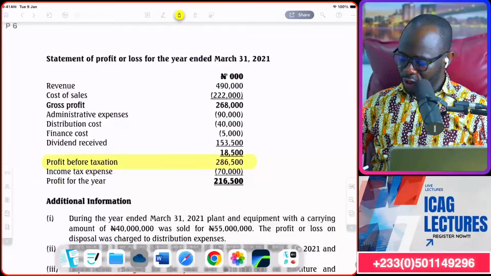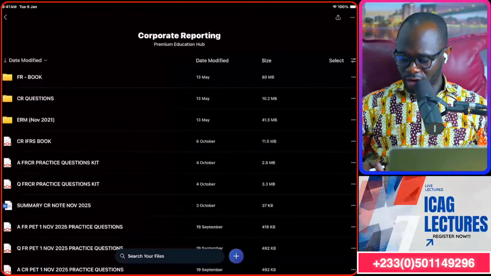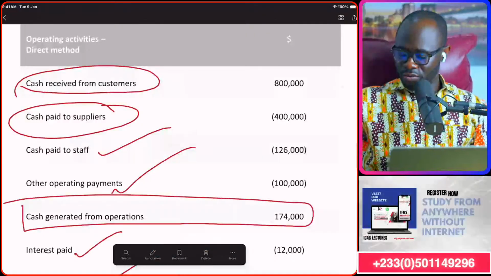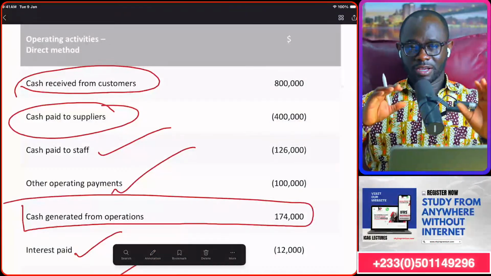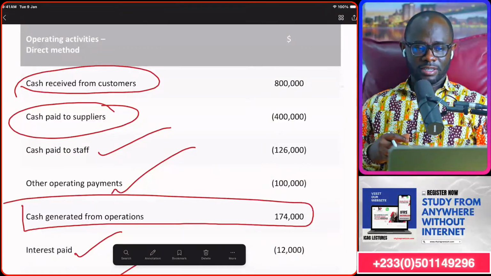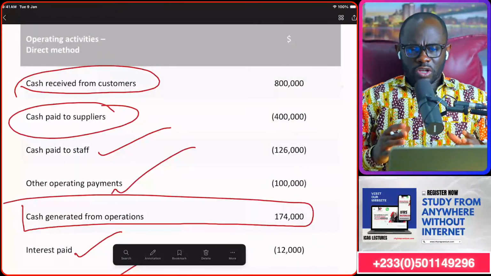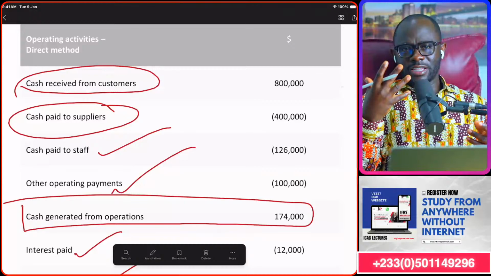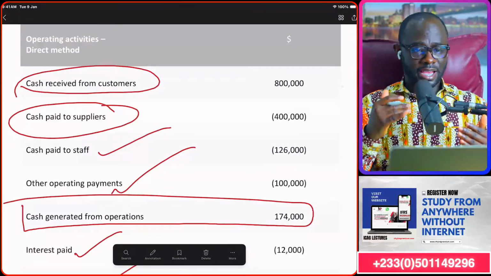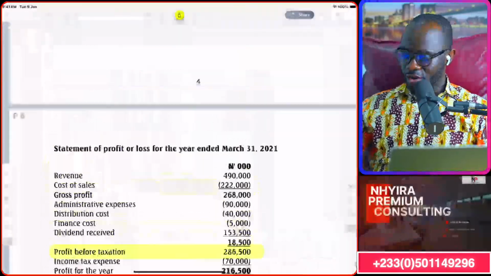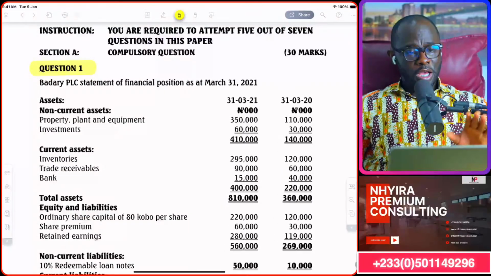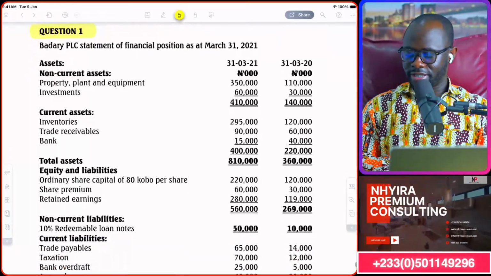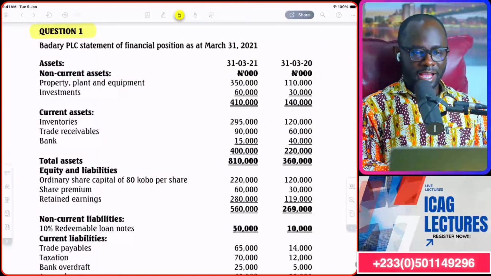Right. But we know in the operating activities, the things that we are going to be trying to bring, let's see if I can bring the pro forma back up, is to bring the cash we have received from our customers, how much we paid our suppliers, how much we spend on operating expenses. So the direct method is taking us back to the usual thing, not the profit statement or P&L account, and making certain adjustments to the account. So let's go read a story and break everything down. Badari PLC, statement of financial position as of 31st March. Okay, so we've seen that coming up.